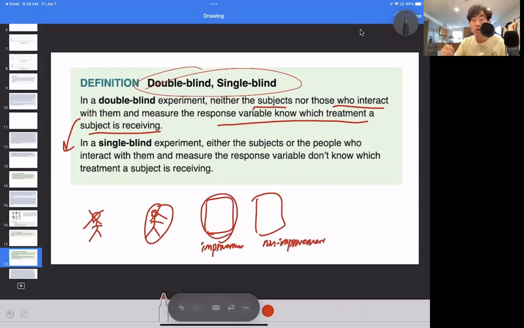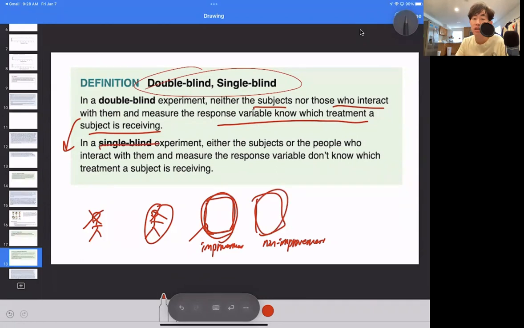It's in order to eliminate the bias from the people who are actually imposing the treatment. Oh, maybe they received more dosage, maybe they picked the group that will actually show a favorable outcome versus a group that will not. And then they can't really base a conclusion on a study because it's biased. So double blind is there to eliminate that.